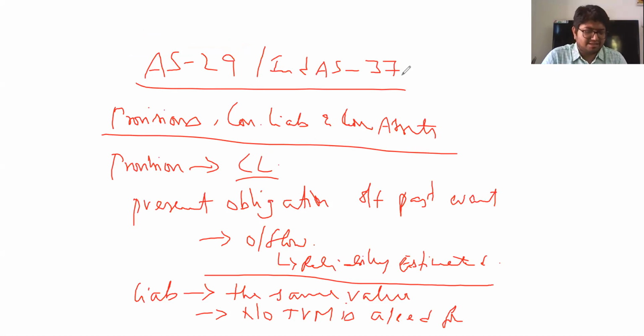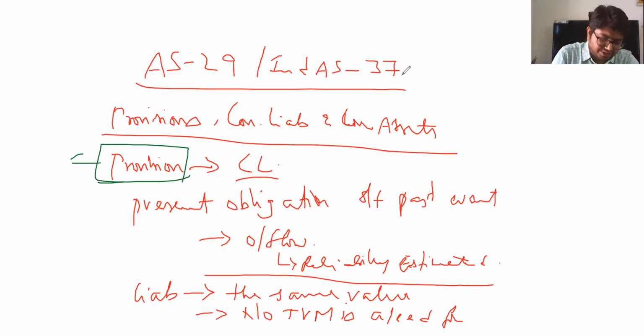If it is estimated that in future I am going to incur an expense or a loss, and the period I might take to incur such expense or loss is more than one operating cycle, even then the standard asks you to provide for it. Provisioning is required even for non-current items. That means there could be long-term provisions under Ind AS.